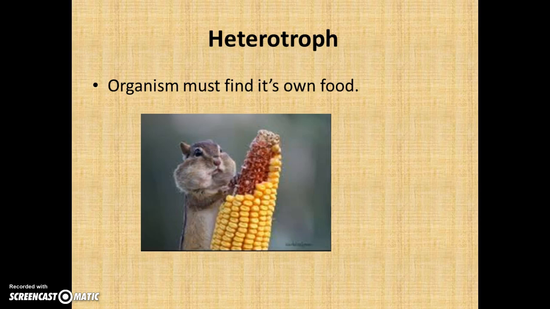A heterotroph is an organism that has to find its own food. So in other words, organisms that aren't green, don't have chloroplasts, they're going to have to go out and find their own food. So this little guy's got his cheeks full of corn. Another organism that you think maybe isn't a heterotroph but is a mushroom. You tend to think of it as a plant, but is it green in color? It's not. So mushrooms have to go out and find their own food. Usually they'll feed off of other dead organisms.